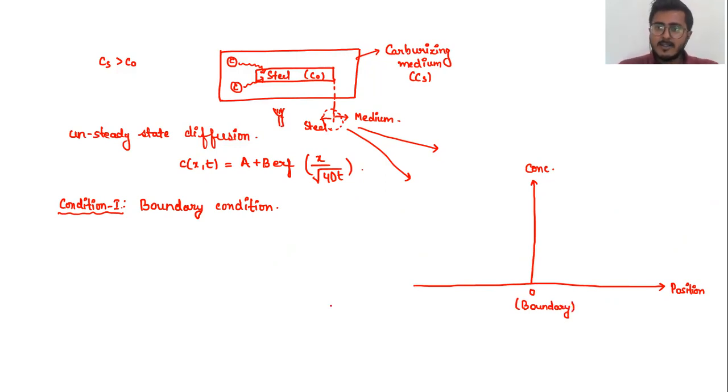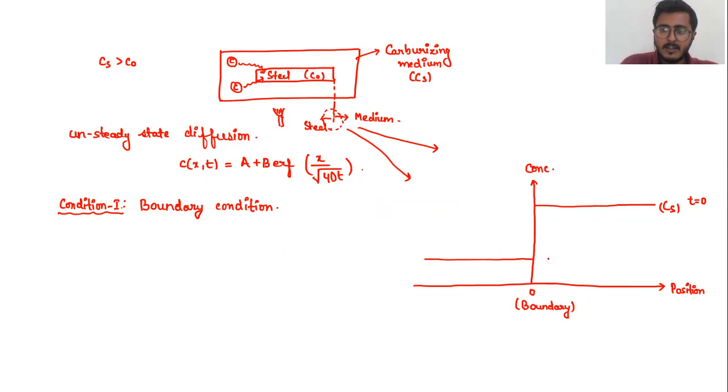Now what you need to understand is that the right hand side of my boundary mainly contains your carburizing medium and it has a higher concentration of CS, right? So let us consider that the concentration is higher and this is the concentration as CS. Now this is constant throughout the carburizing medium. Everywhere inside my carburizing medium, I can say that the concentration remains constant as CS. So this is at t equal to 0, that is the initial. Similarly, if I look into the concentration of the steel component that is on the left side of the boundary, it is nothing but equal to C naught, which is lower than CS.